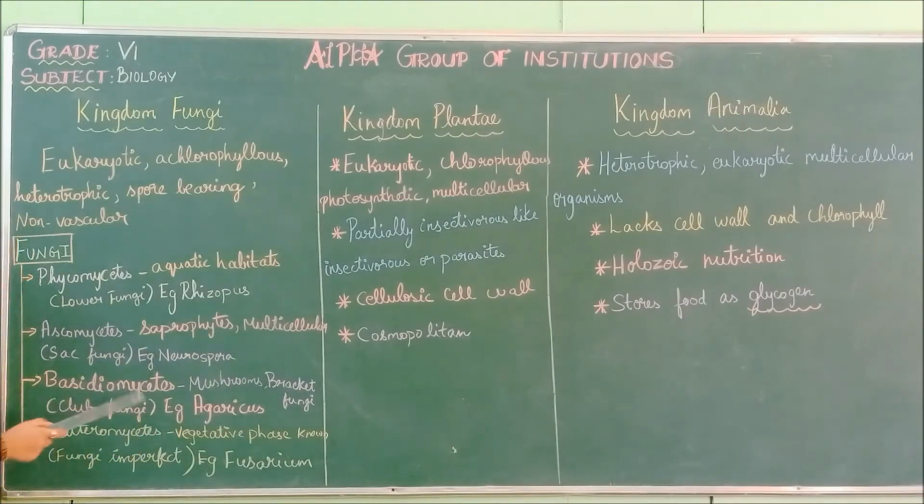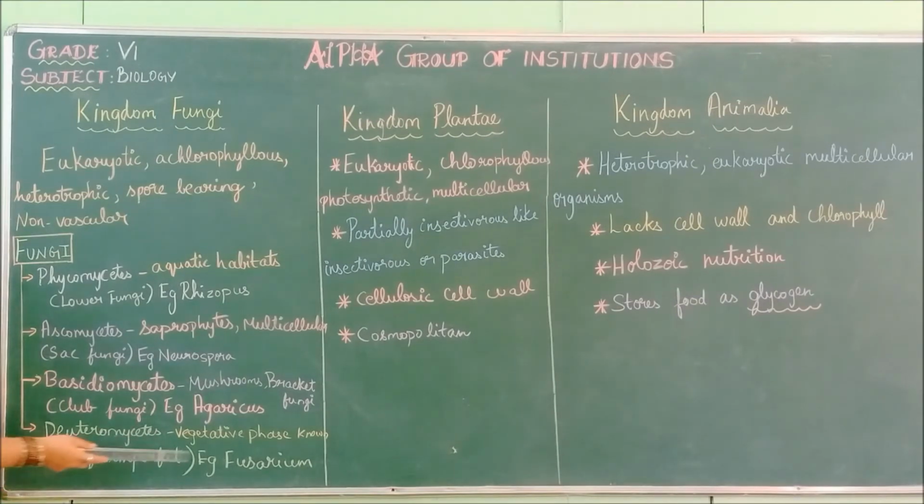So Basidiomycetes are nothing but the umbrella-shaped mushrooms that we saw. So those come under Basidiomycetes, and also bracket fungi. They are also known as club fungi. Example, Agaricus. The third, last one is the Deuteromycetes.